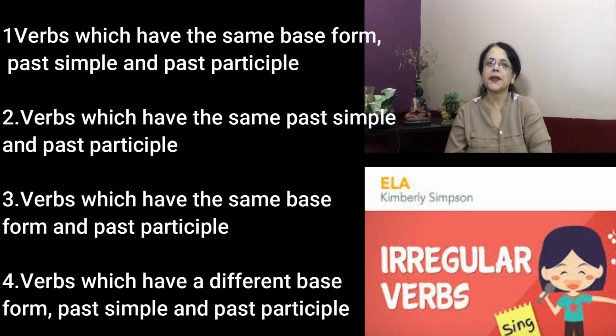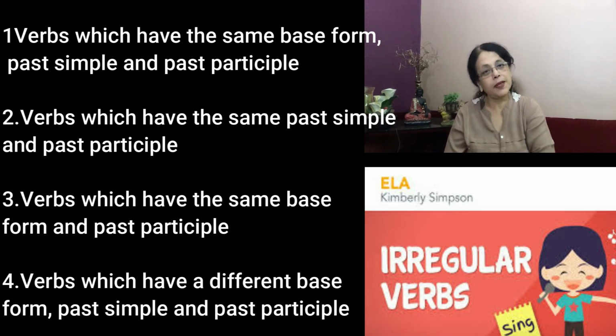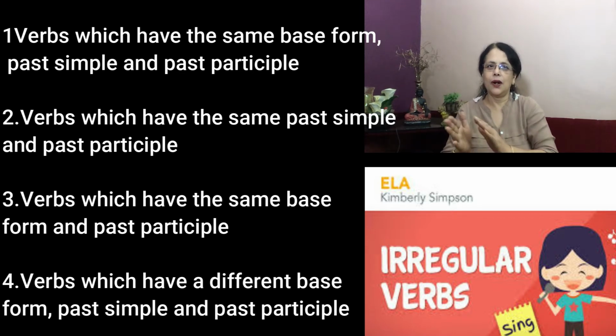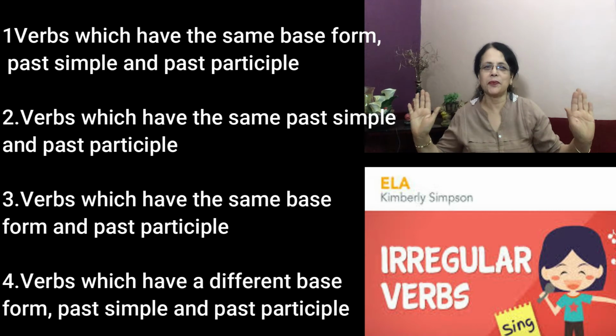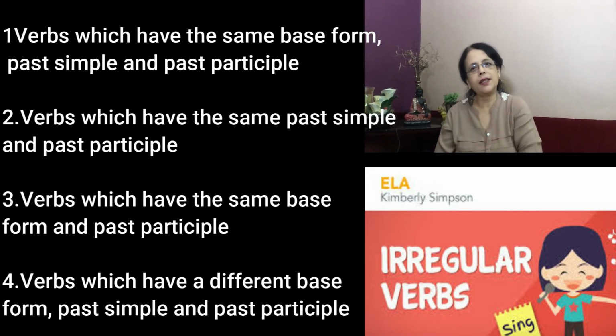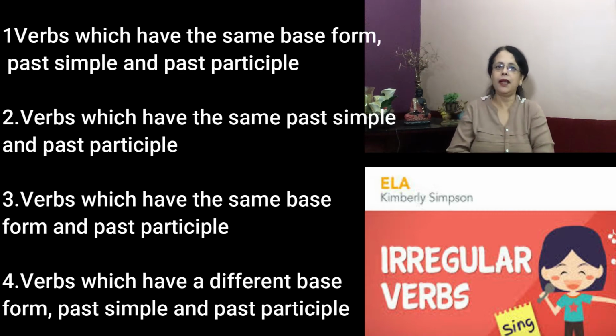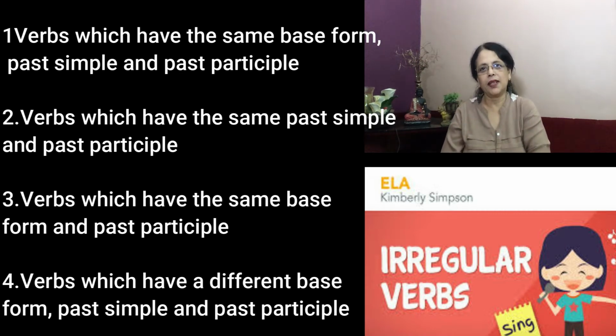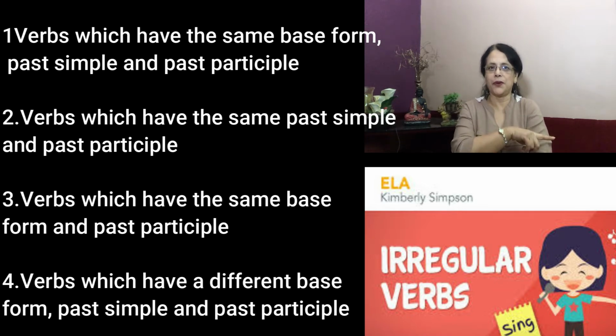First one, verbs which have the same base form, past simple and past participle. What does it mean? All the 3 forms are same. So easy. Second, verbs which have the same past simple and past participle form. Third one, verbs which have the same base form and past participle form.